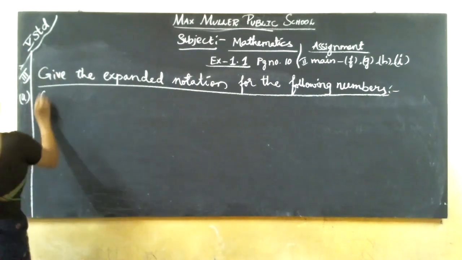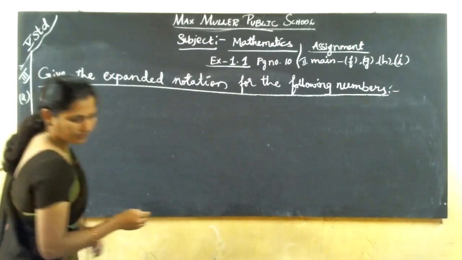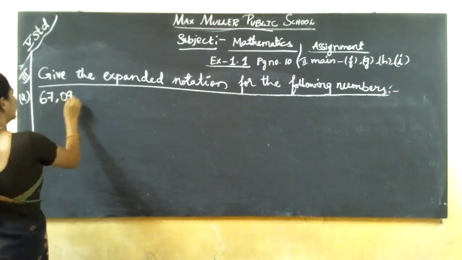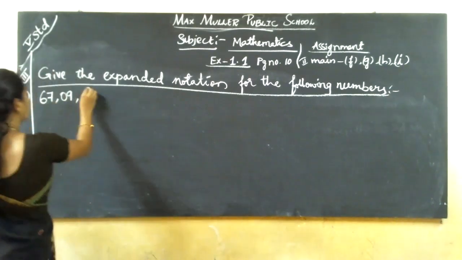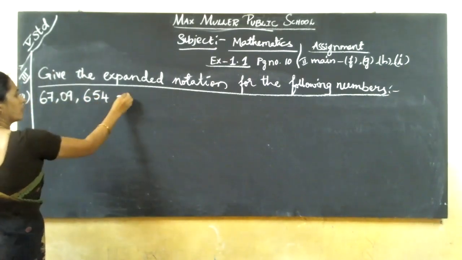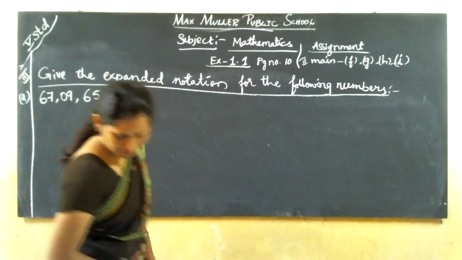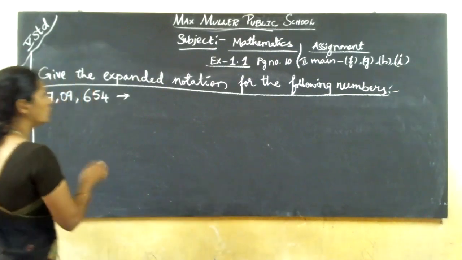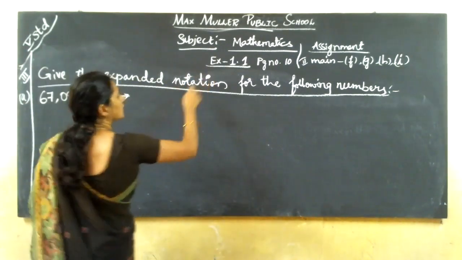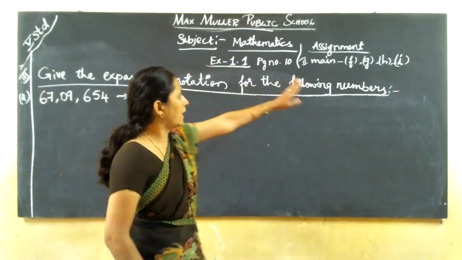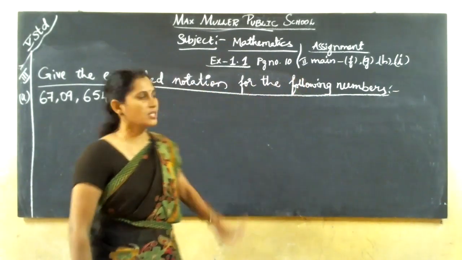First one, 67,09,654. Okay. 1, 2, 3, 4, 5 only is there. So 5 sums also we can do. Don't need to write any main, this main homework. Only second main, F, G, H, I. Only 4 sums and tables.